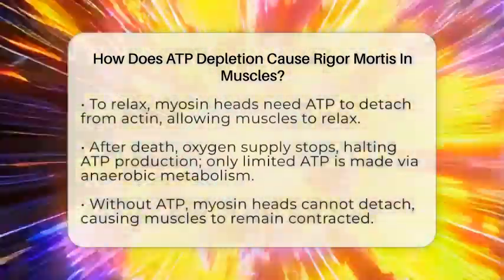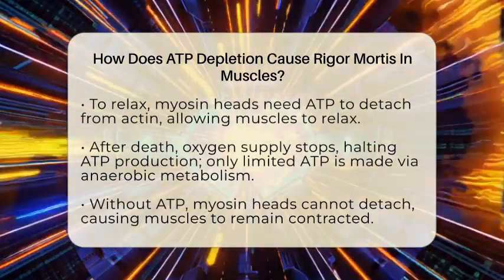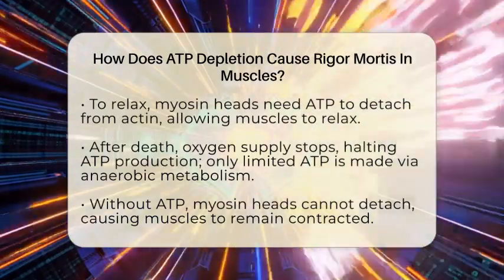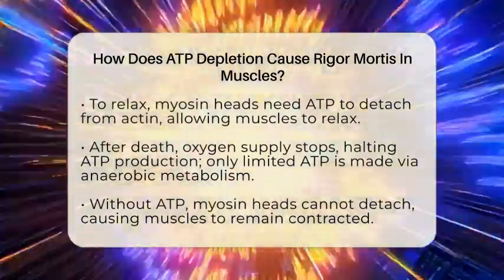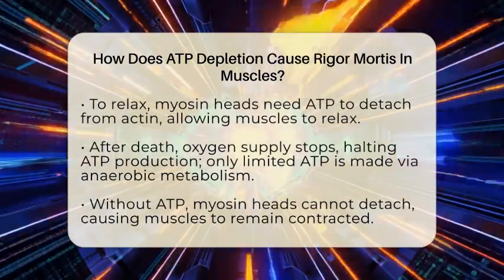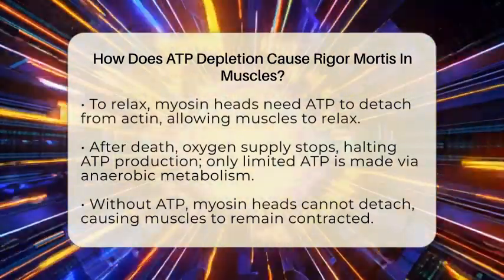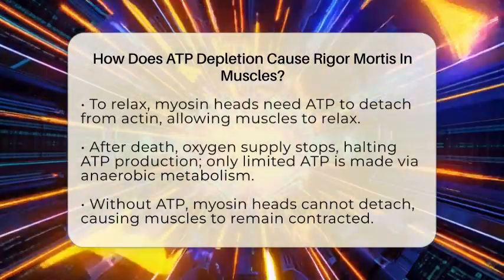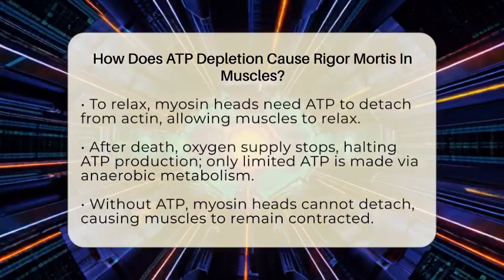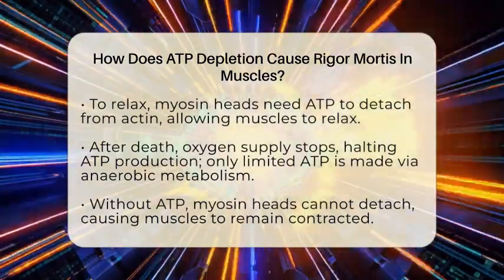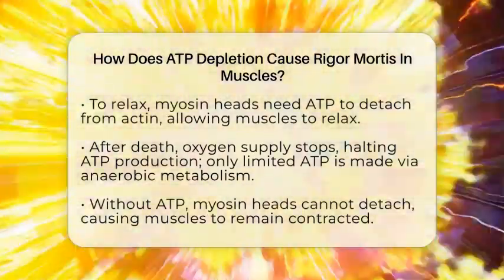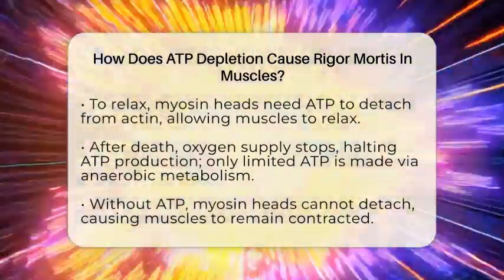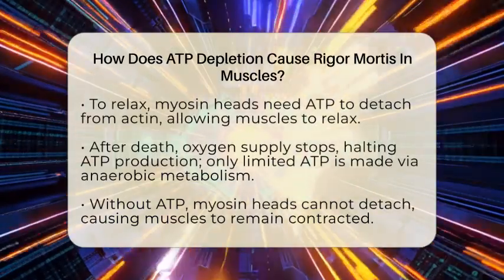In living muscles, ATP is constantly produced through a process called aerobic respiration, which uses oxygen to generate energy. But once a person dies, oxygen supply stops. The cells can produce some ATP temporarily through anaerobic metabolism, which doesn't need oxygen, but these stores run out quickly. Without ATP, the myosin heads can't detach from actin because they rely on ATP to release. This causes the muscles to stay in a contracted position, leading to stiffness.